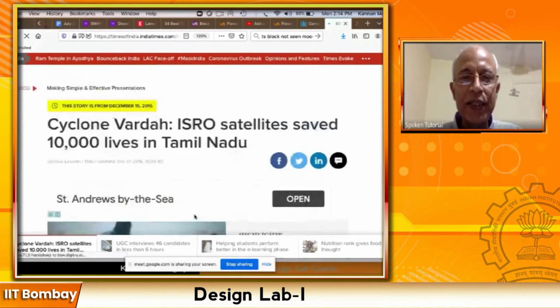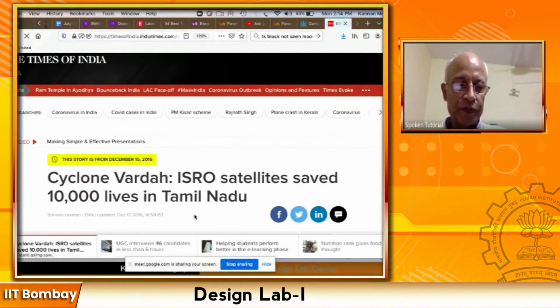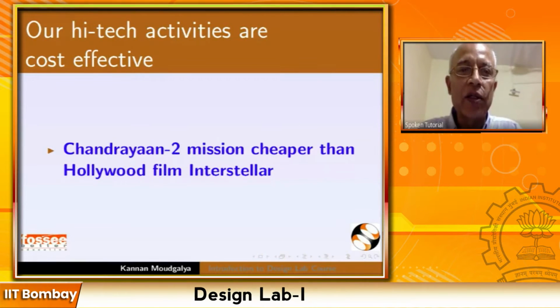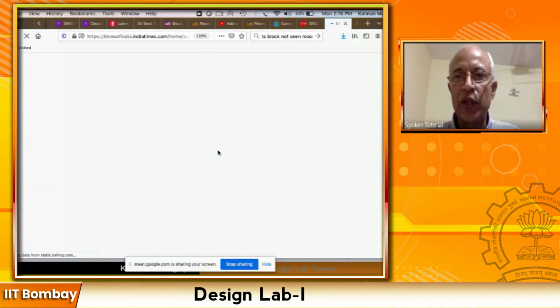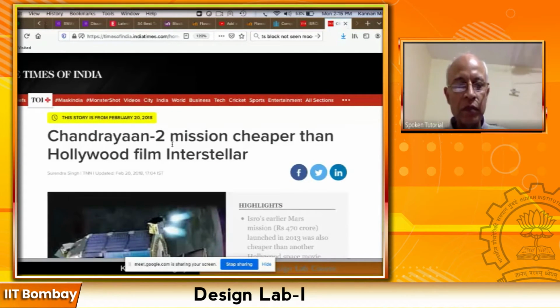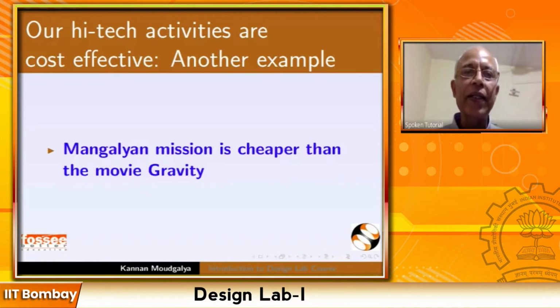So that means the high-tech things that we are talking about are actually useful. Our high-tech activities are cost-effective. Here is an article on Chandrayaan-2 mission. Chandrayaan-2 mission is cheaper than Hollywood film Interstellar. Once again, I have taken this from Times of India. Another example, Mangalyaan mission is cheaper than the movie Gravity. On the next slide is the relevant one. That's how I'm connecting this information with our course.